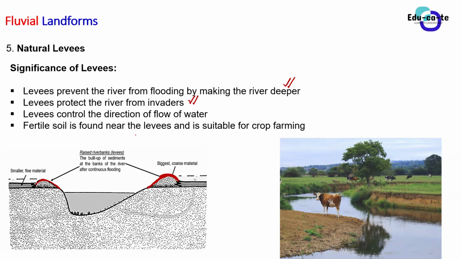Other people wash in the rivers, but you cannot wash in this river because it's now deeper because of these levees. So there are fewer invaders; it acts as a kind of fence for the river. It protects the river even more.